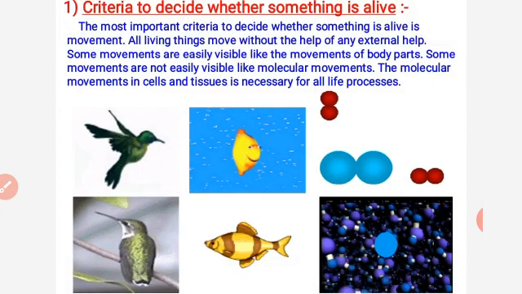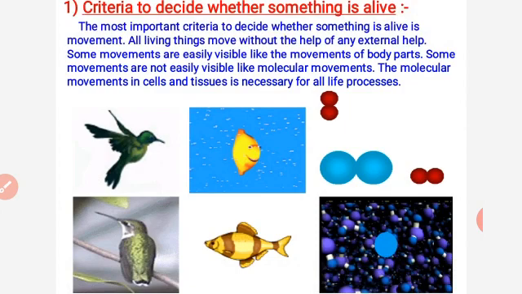I have said this earlier also, and I have explained all the parts. Some movements are easily visible, like the movement of the body parts. Some movements are not easily visible, like molecular movement, because molecules are very small in size, and we cannot see them with the naked eye.